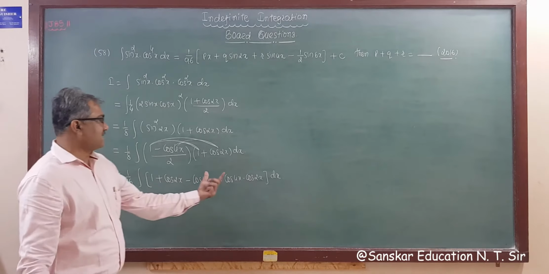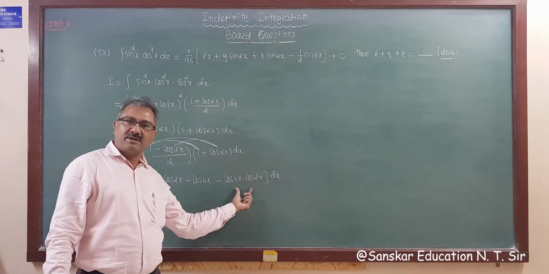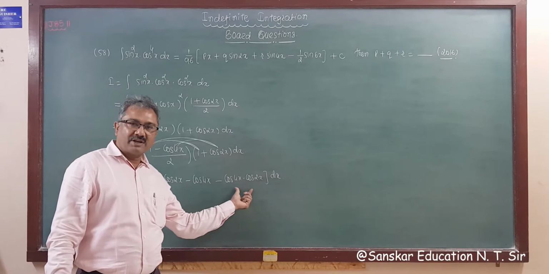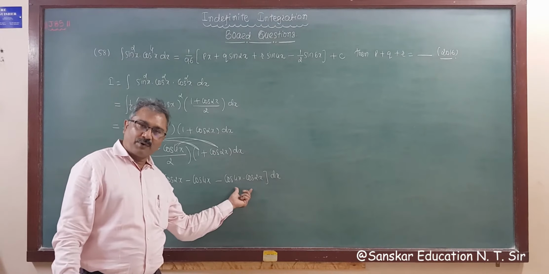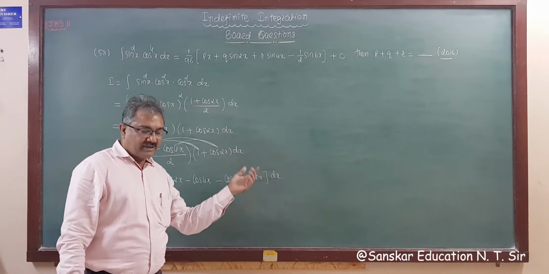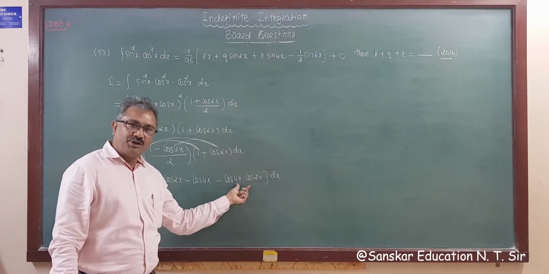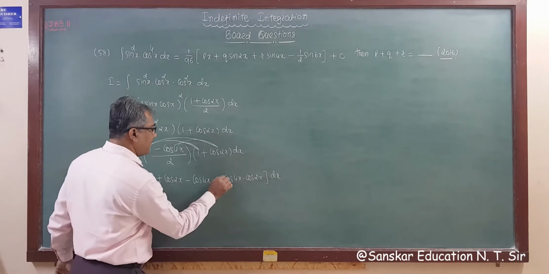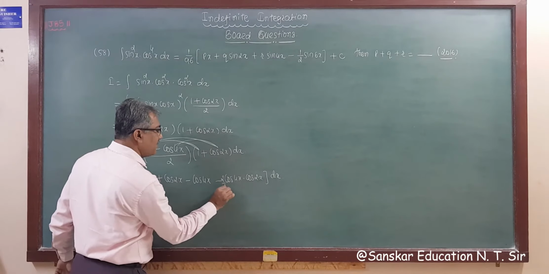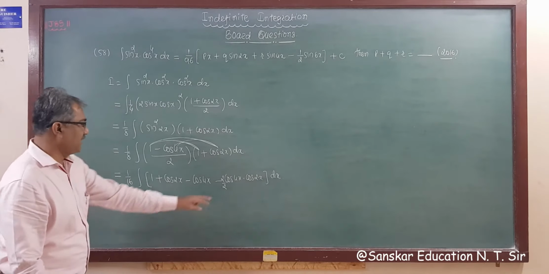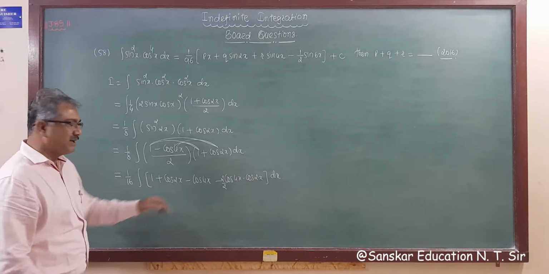Now this is again problematic because you don't have a formula for the product of functions. Well, you have one formula, integration by parts, u into v, but that is not applicable here. So again divide by 2 and multiply by 2. Taking LCM, 16 into 2 becomes 32.